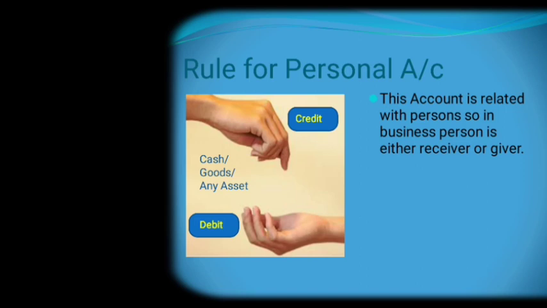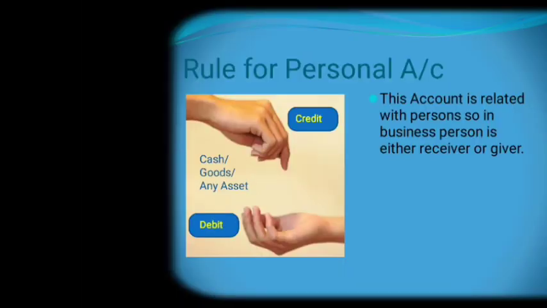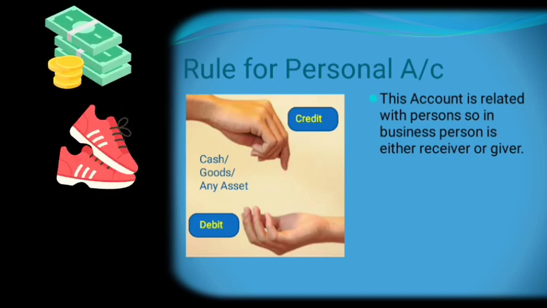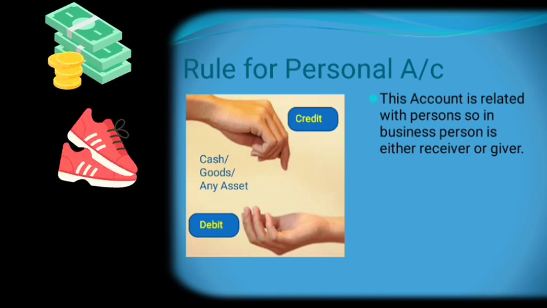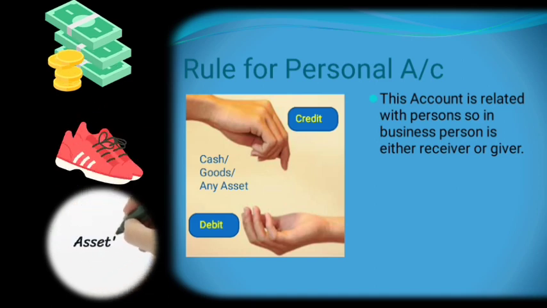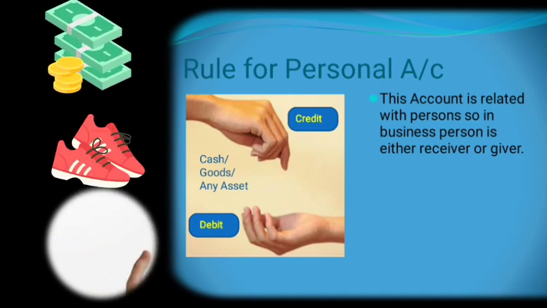In this image, we can see that we have to make debit for the receiver and credit for the giver. What he can give or receive is cash, goods or any other asset.